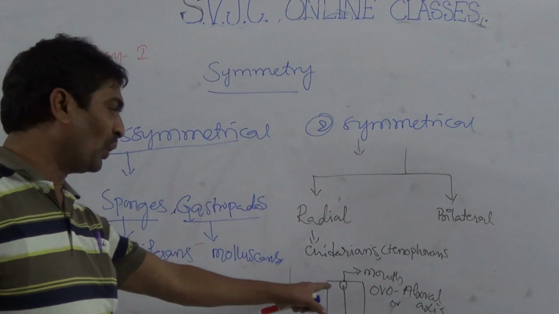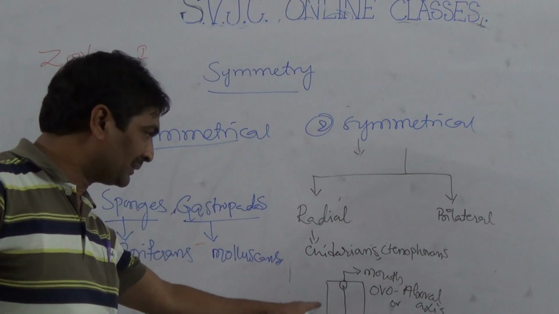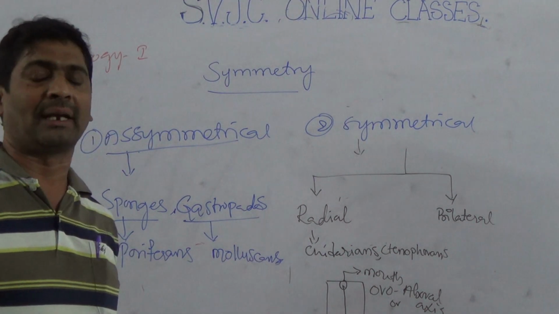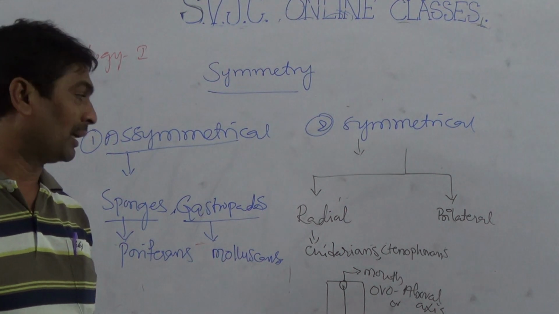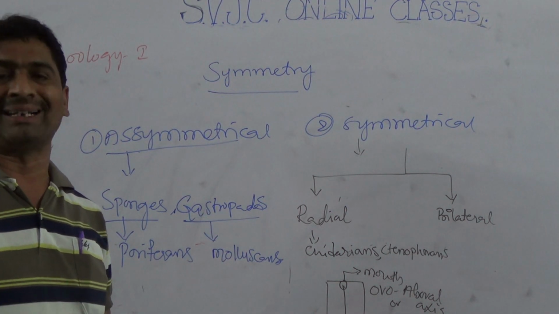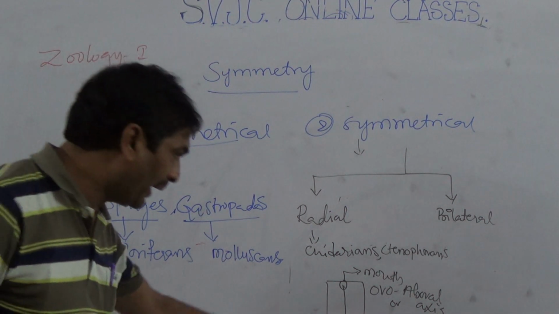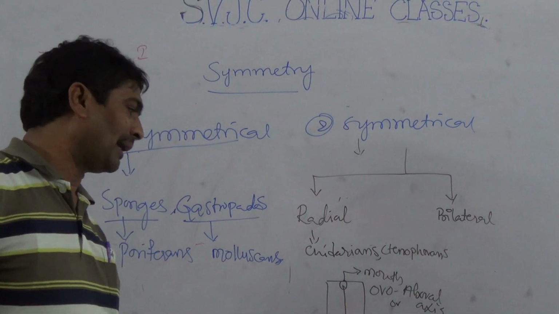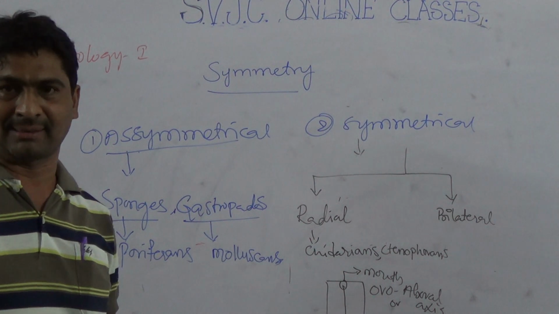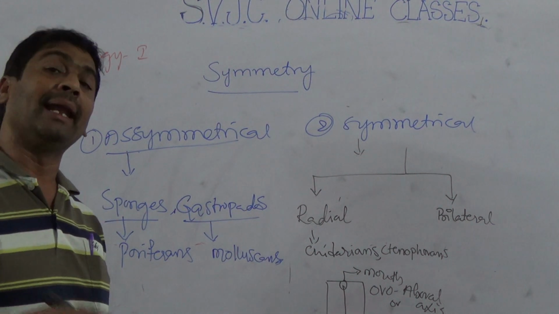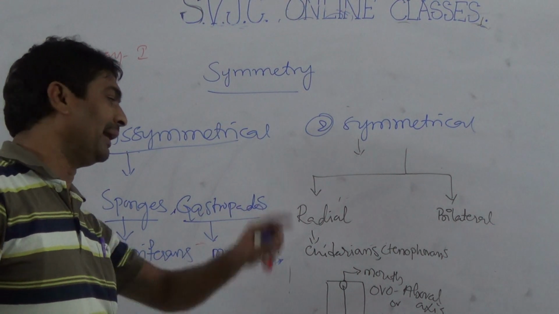So radial symmetrical means the animal can be cut into two equal parts by the central axis, principal axis, or oroaboral axis, by any plane. That is called radial.